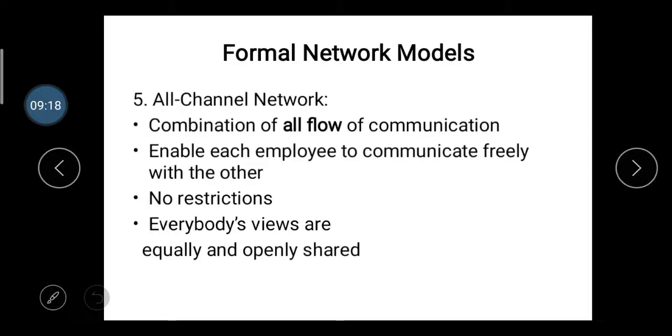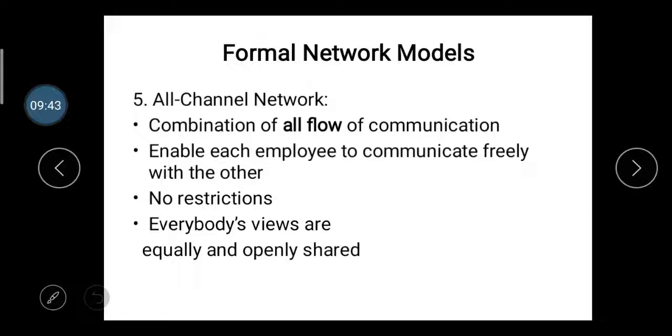Then the all channel network, which is the last type of formal network model, is a combination of all the flows of communication. In the last video lecture you learned about the flow of communication: downward, upward, horizontal and diagonal communication.